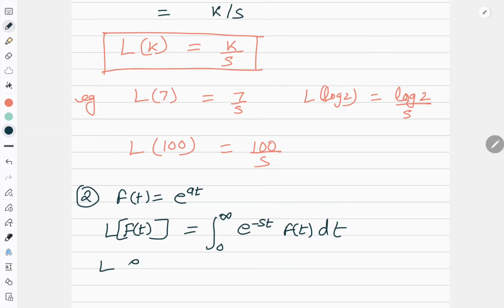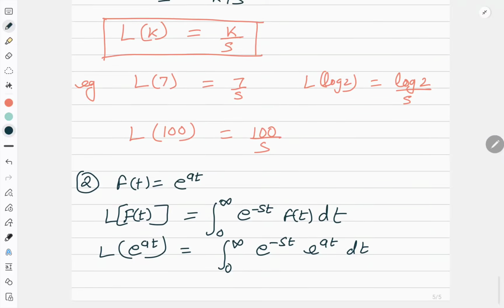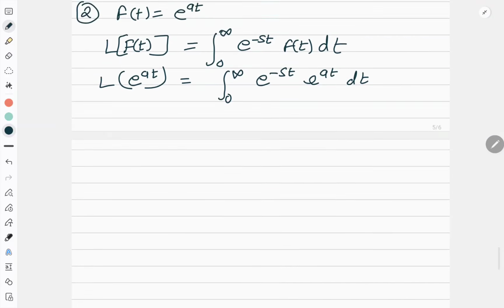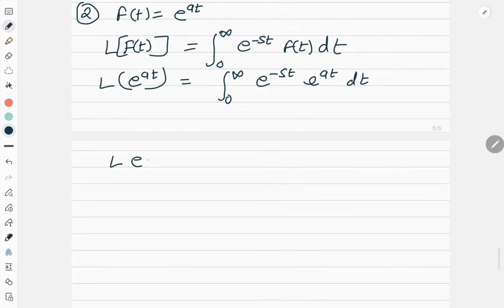So Laplace transform of e to the power at is equal to integral 0 to infinity e to the power minus st e to the power at dt. Now, next step, it is equal to integral 0 to infinity e to the power minus t times (s minus a) dt.